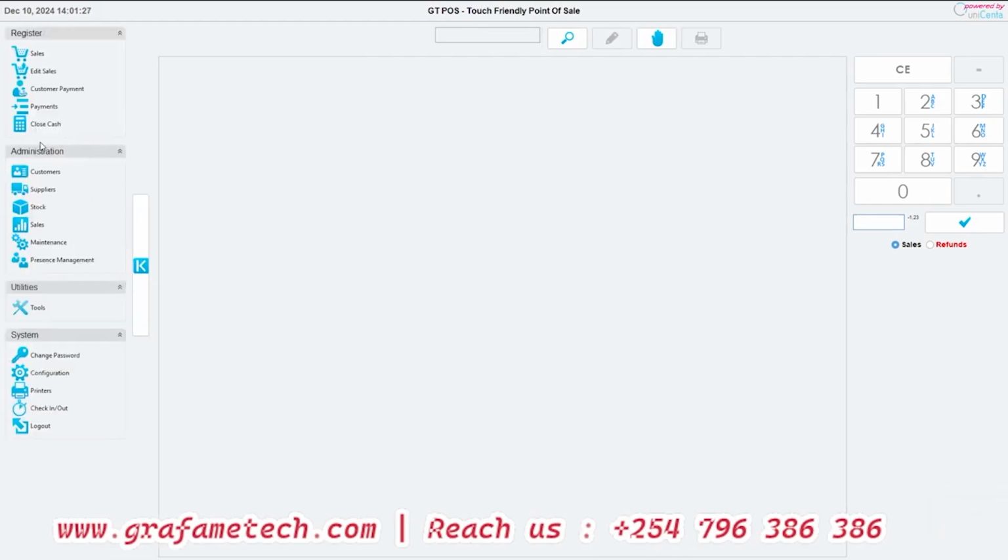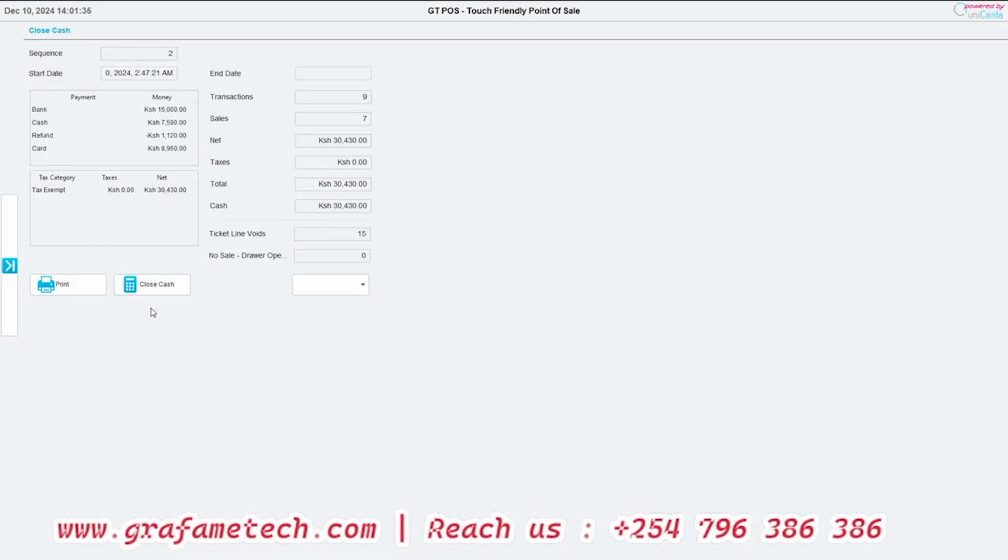So, when we come maybe to our reports of closing cash, you see, at the end of the day, it will be giving you classification of every cash movement that you're having. Whether it's bank, you received this much. Cash, you received this much. Refund, you did this much of refund. Card, you did this much. Tax exempt. This is now the tax category. It will also classify the taxes that maybe you are having.